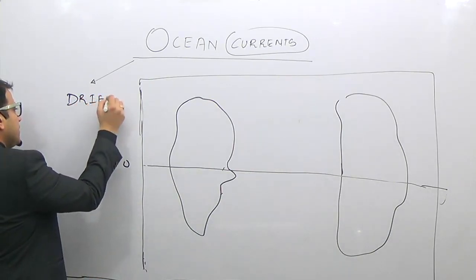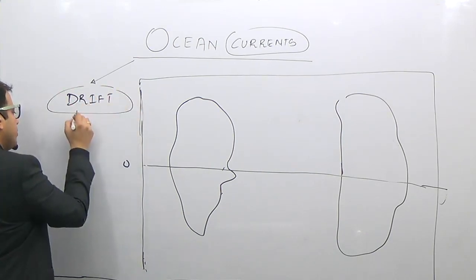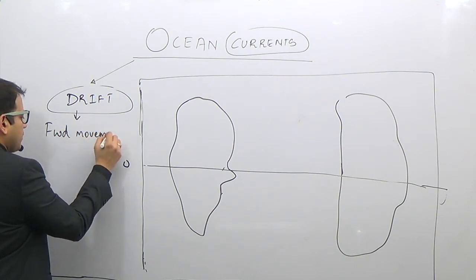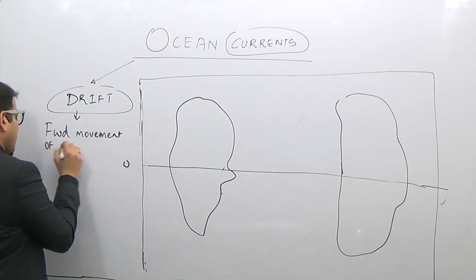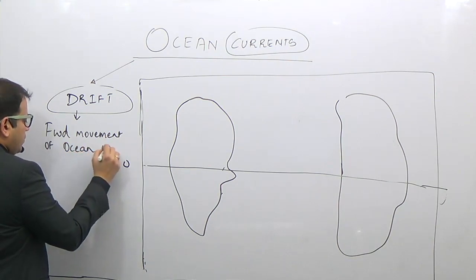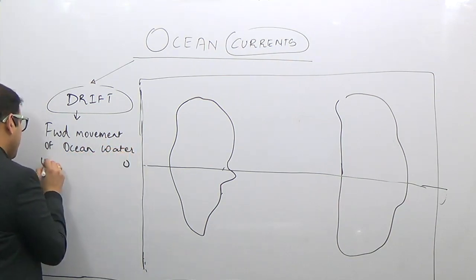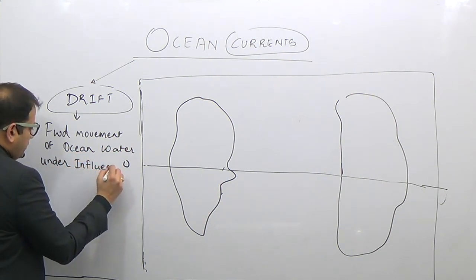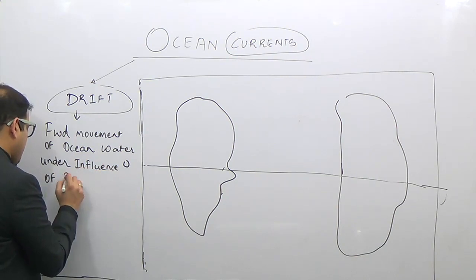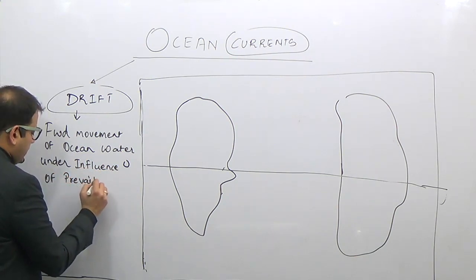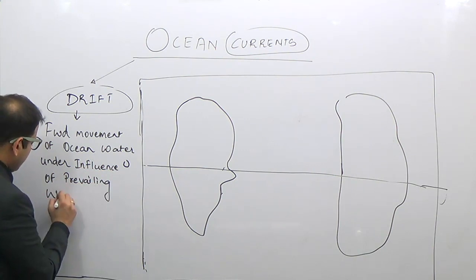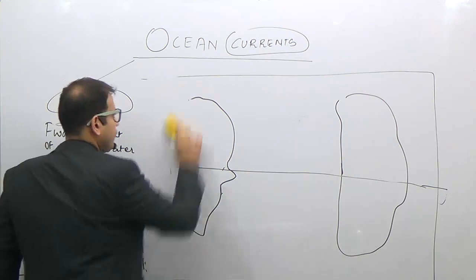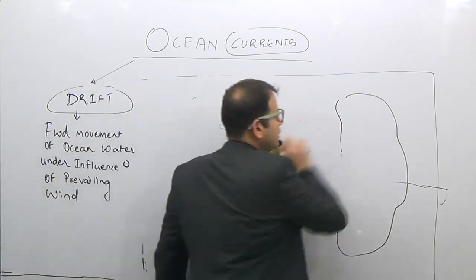Drift is the forward movement of ocean water under the influence of prevailing winds. So when the ocean water moves under the influence of a prevailing wind, it is known as a drift.